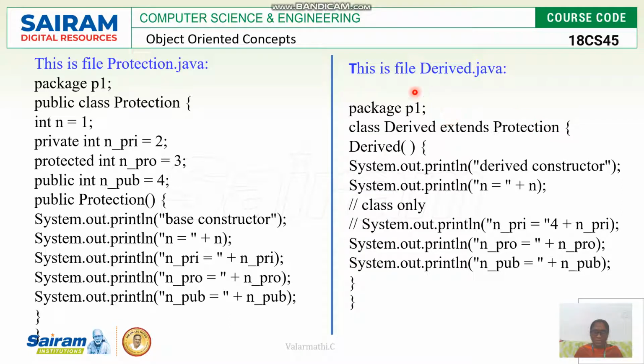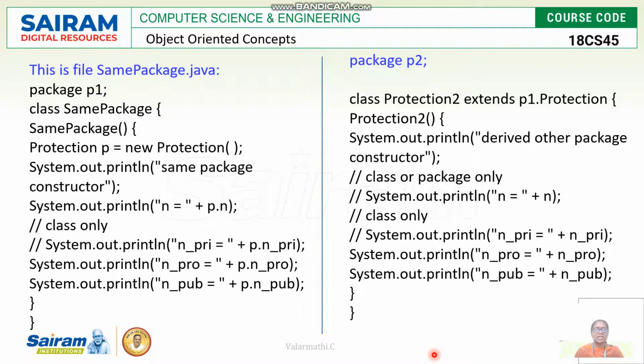It is also available in the same package one, and it has a set of constructors and also methods, and one more, same package, is also another class, but it is not extending any other superclass. It is also available in P1. Same like that, same package also has one constructor and it displays a message.